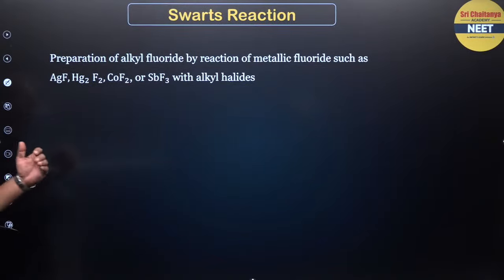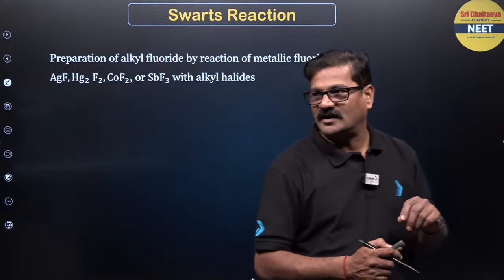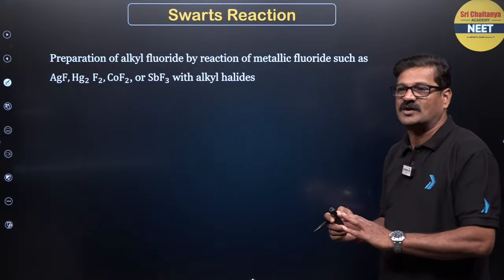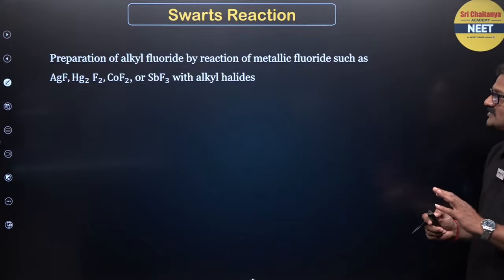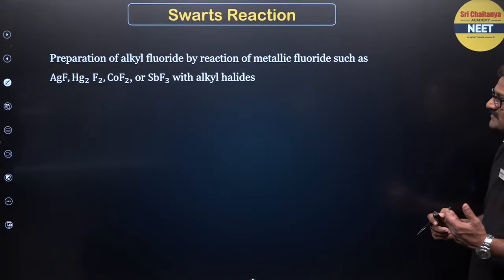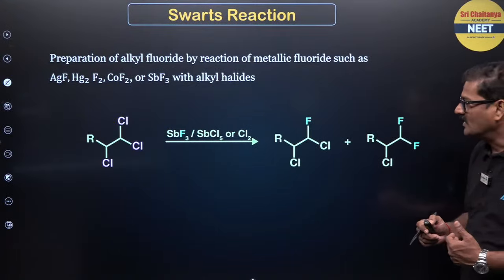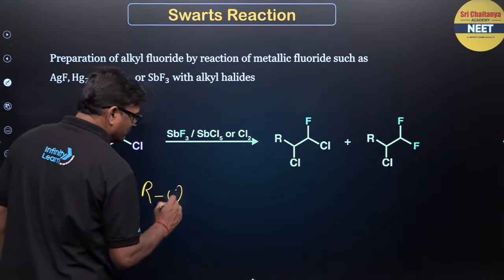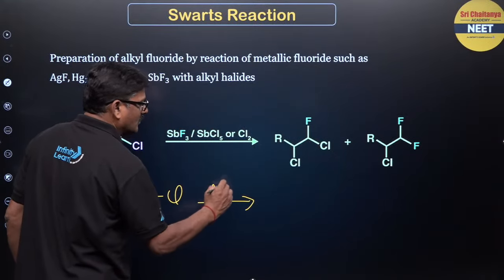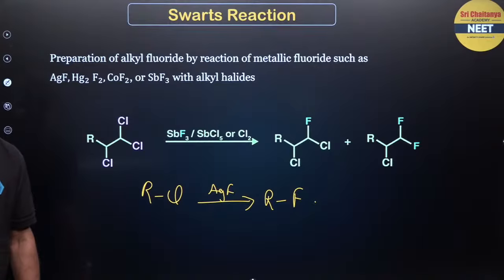Now you can see Schwarz reaction. Can you visualize? Yes, this is a Schwarz reaction. So preparation of alkyl fluoride, reaction of metallic fluoride such as AgF, Hg2F2, CoF2, SbF3 with alkyl halide. You can see alkyl chloride taken with AgF, RCl, AgF. Okay, you're going to get alkyl fluoride. That is called Schwarz reaction. Any doubt?